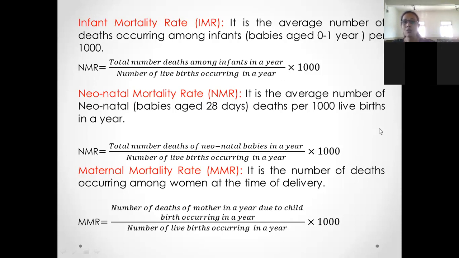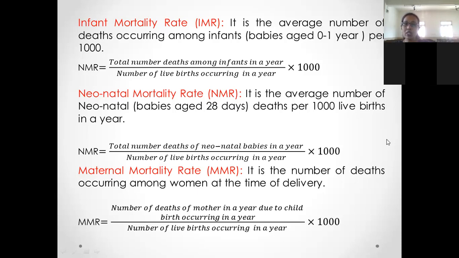Then neonatal mortality rate refers to the calculation of death rate of babies below 28 days. In the bracket I mentioned neonatal means babies aged 28 days, not even a month. So NMR can be calculated by the total number of deaths of neonatal babies in a year divided by the number of live births occurring in a year, multiplied by 1000.